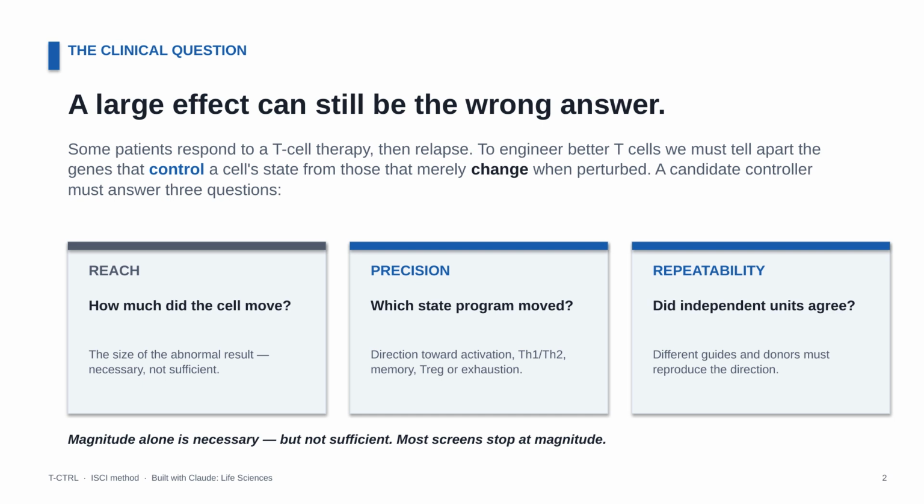A real controller answers three questions. How much did the cell move? That's reach. Which state program moved? That's precision. And did independent donors agree? That's repeatability. Magnitude alone is necessary, but nowhere near sufficient.